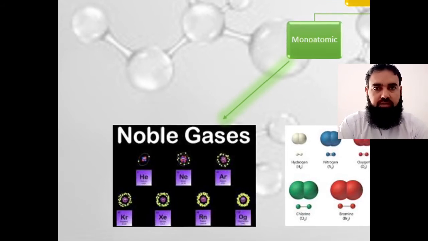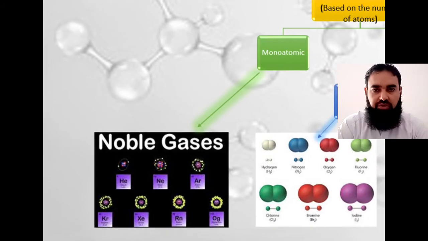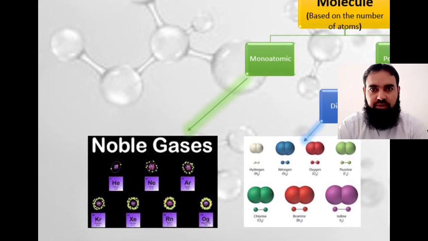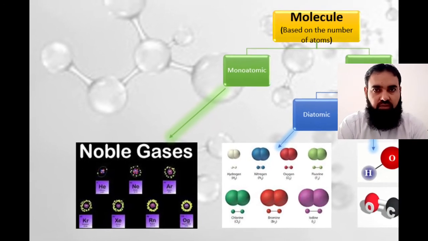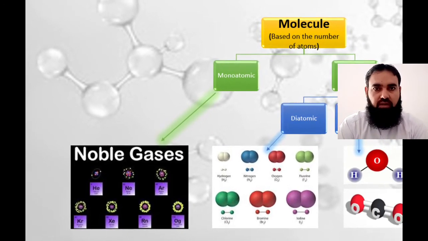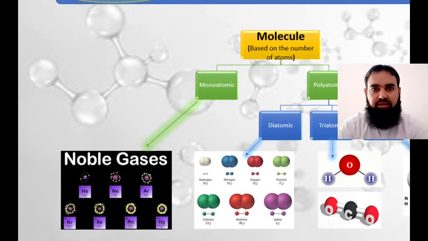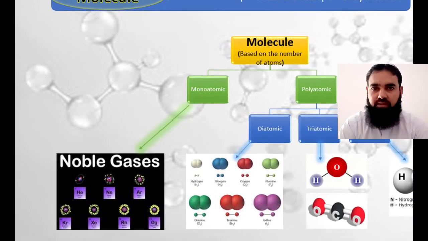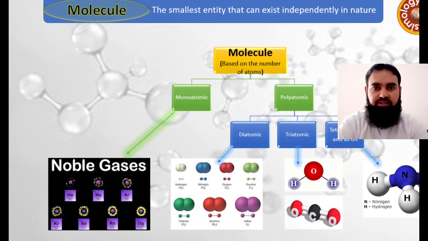So helium atoms are also called helium molecules. Same is the case with neon, argon, krypton, xenon, radon. All these noble gases exist in the form of atoms. And these atoms are also called molecules because they are independently existing in nature.